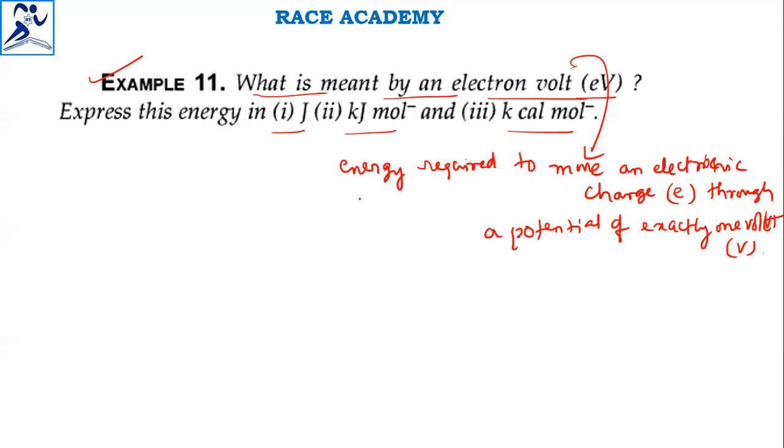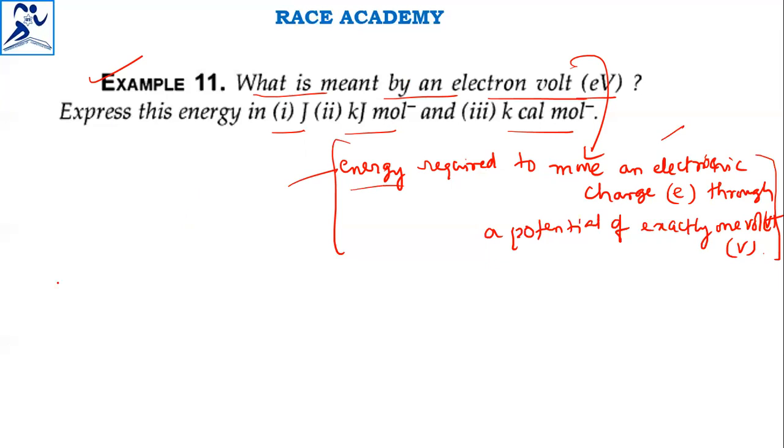Exactly 1 volt. That is the definition. So from this definition, you can understand what an electron volt is. An electron volt is the energy required to move an electronic charge through a potential of exactly 1 volt.